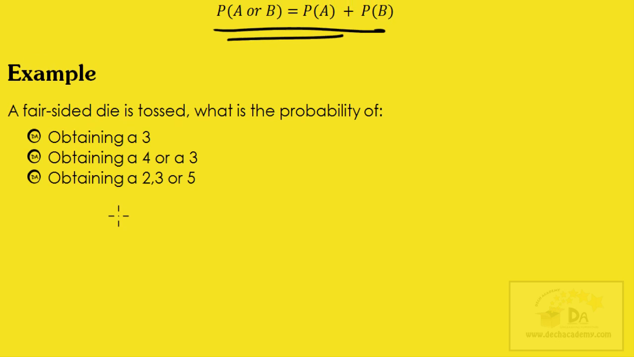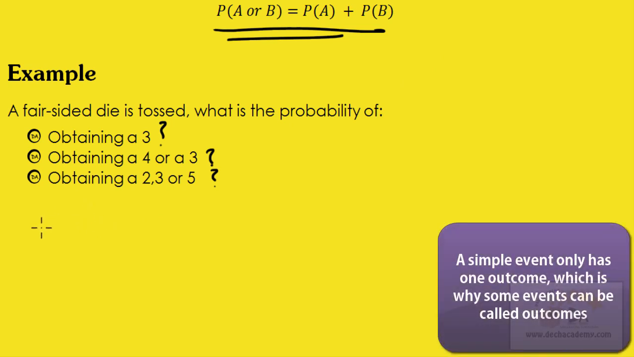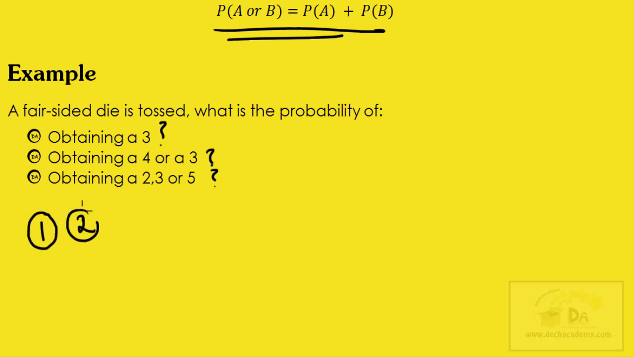So we have a fair six-sided die and we toss it. We just have one die, we toss it. The question says, what is the probability of obtaining a 3? What's the probability of obtaining a 4 or a 3? And what's the probability of obtaining a 2, 3, or a 5? When you toss a die, what are the possible events or outcomes? Well, the possibilities are getting a 1, getting a 2, getting a 3, getting a 4, getting a 5, or getting a 6.